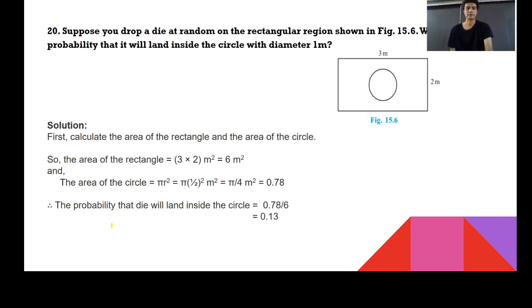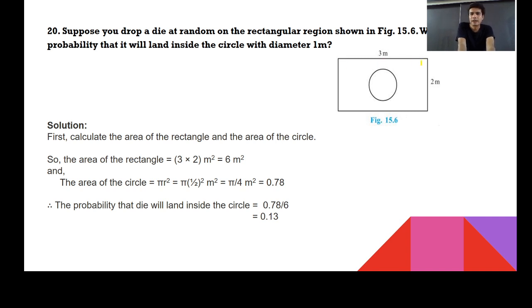Question number 20. Question number 20 says that suppose you drop a die at random on a rectangular region shown in the figure. What's the probability that it will land inside the circle? Now, this one is somewhat different.